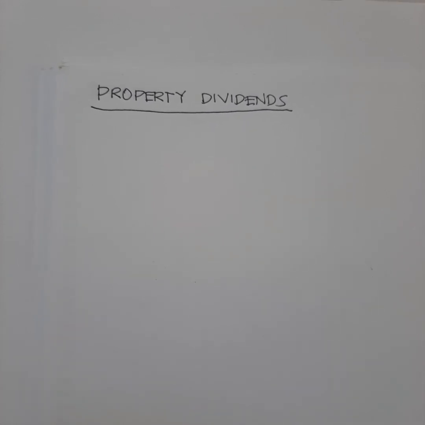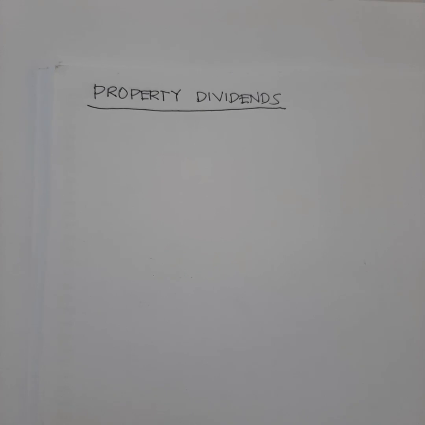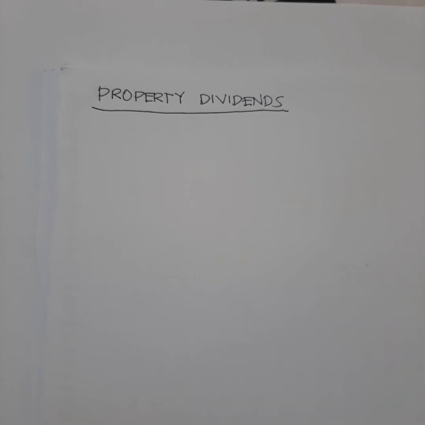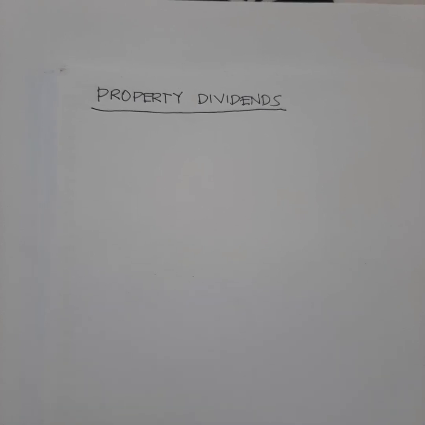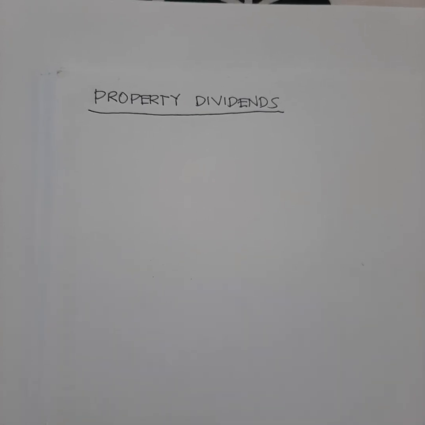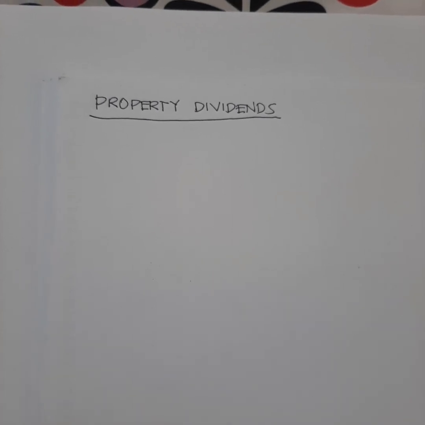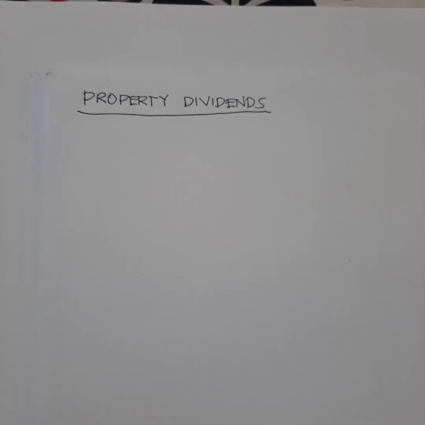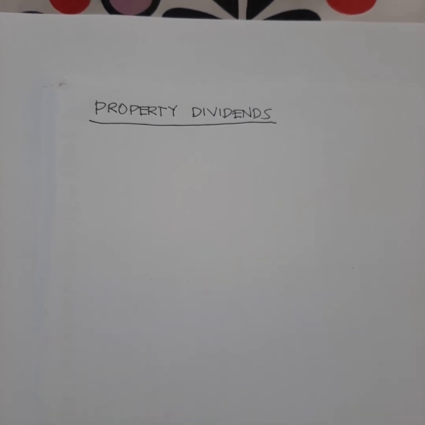As I've already mentioned in the prior videos that we had, property dividends are dividends declared by the board of directors which are payable not in cash but in other types of assets. It could be payable in the form of inventories, or in the form of investment in securities, or in stocks of another corporation.